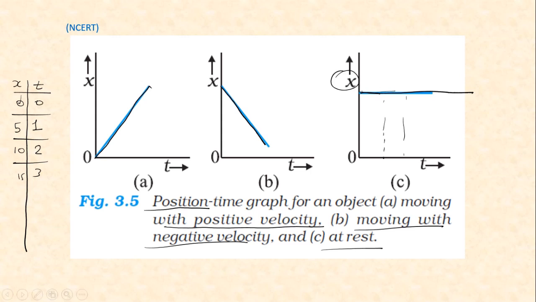Okay, so this was the position time graph for an object. First one is for positive velocity. If the graph is like this, it is having the positive velocity, this is having the negative velocity, and this is for an object which is at rest.